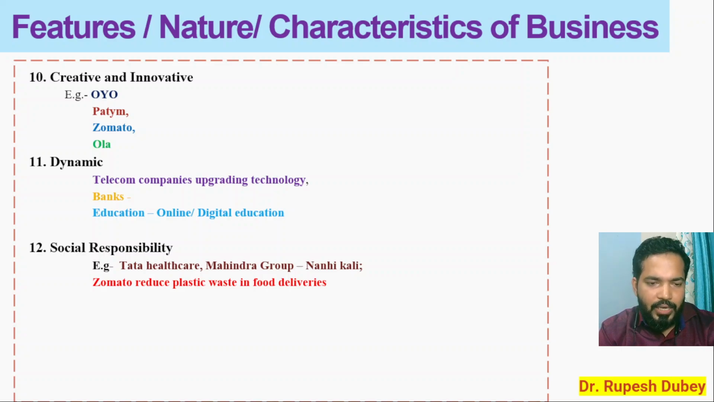For example, Tata company is fulfilling its social responsibility in the field of education and in the field of healthcare, very famous, that is Tata Cancer Hospital, and they are giving all these services and facilities at a most reasonable price. Then Mahindra Group is running the project called Nanhi Kali. They are giving educational facilities to underprivileged girls. Zomato is trying to reduce the plastic waste in food delivery.